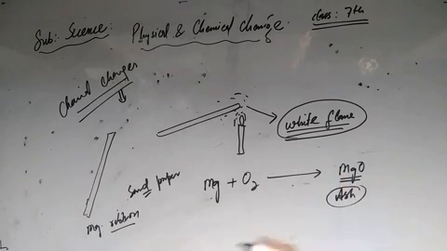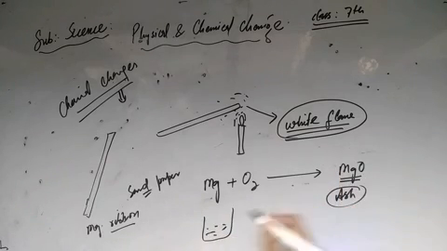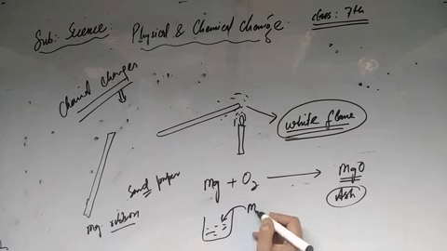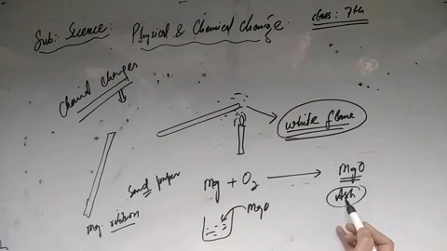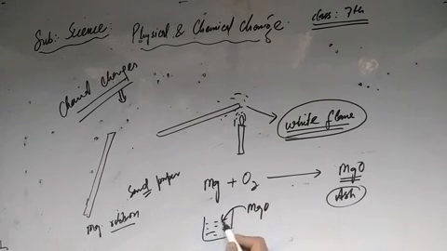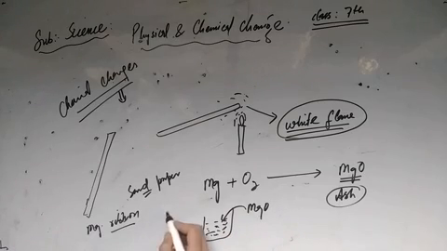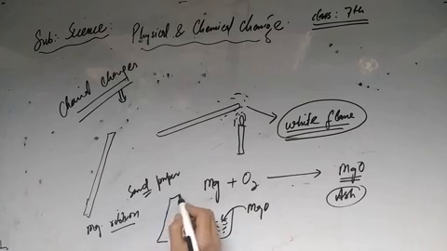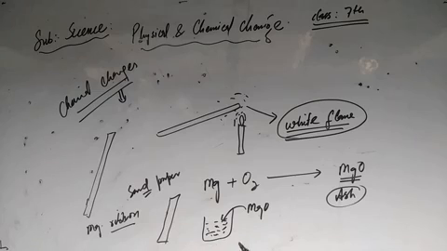Similarly, if we pour this MgO, magnesium oxide, the ash, inside water and stir it, we can mix the magnesium oxide with the water. And how could you test whether this solution is acidic or basic?